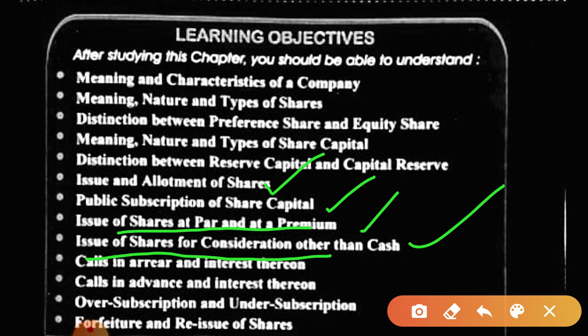When shares are forfeited, the entry will be share capital account debit to share forfeiture account and to calls in arrear account. Share forfeiture will be the amount received on such shares. Is this clear? And for the reissue of shares, what will be the journal entry?